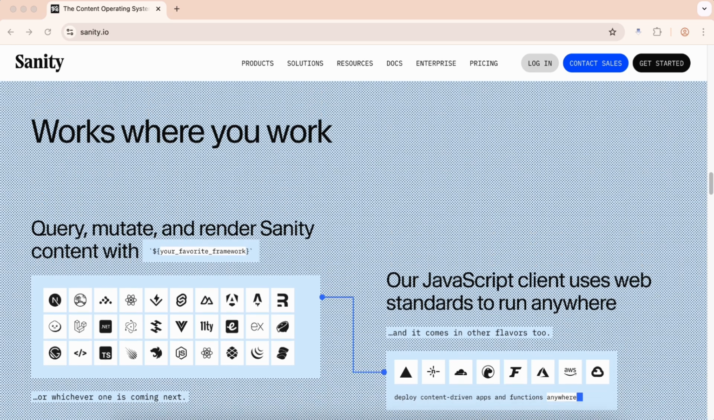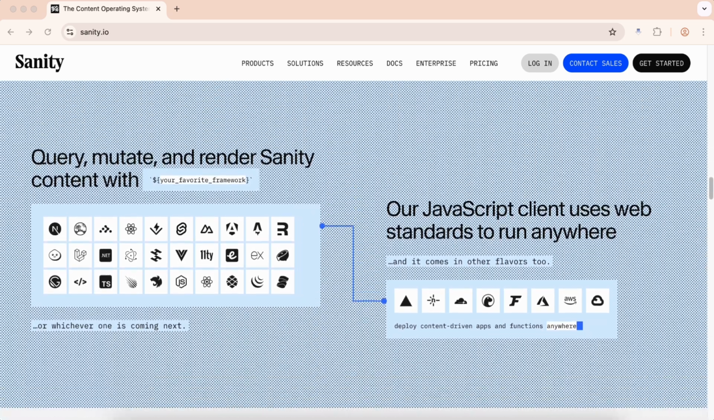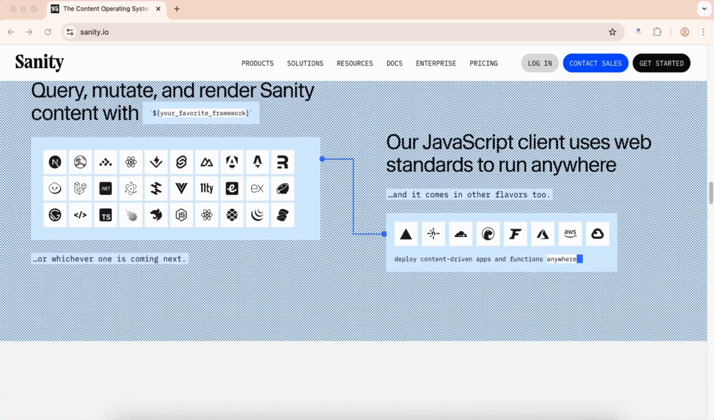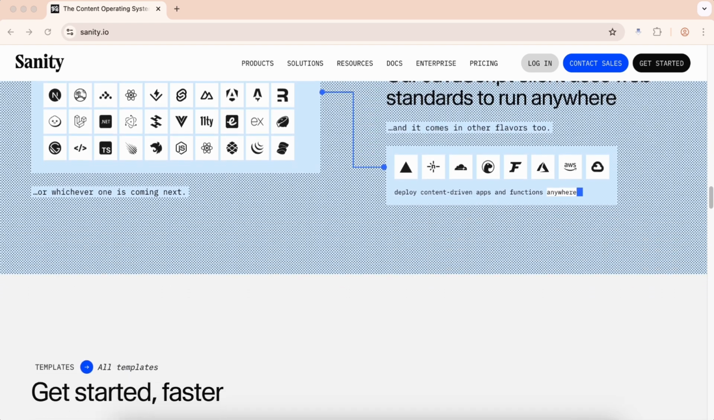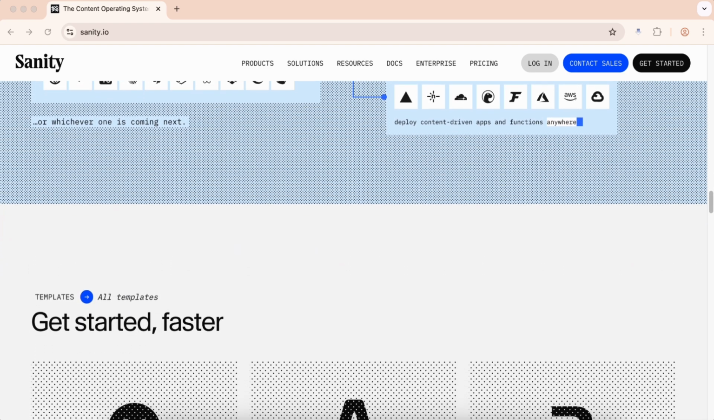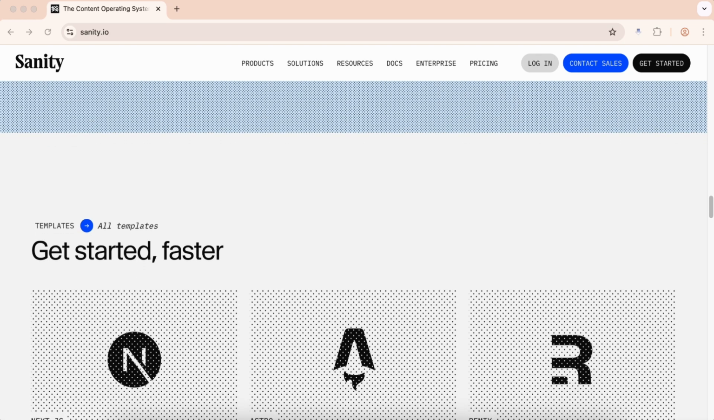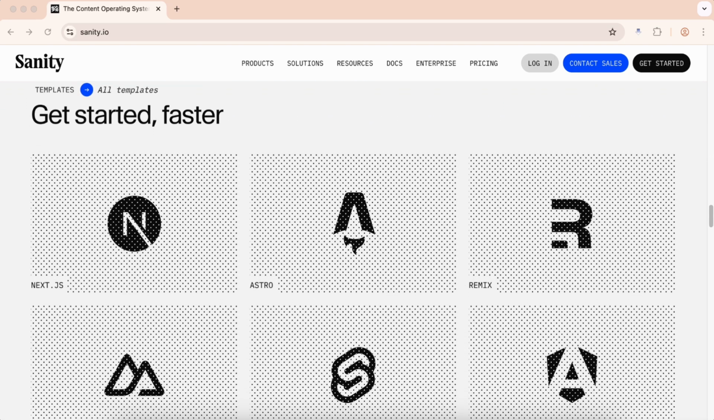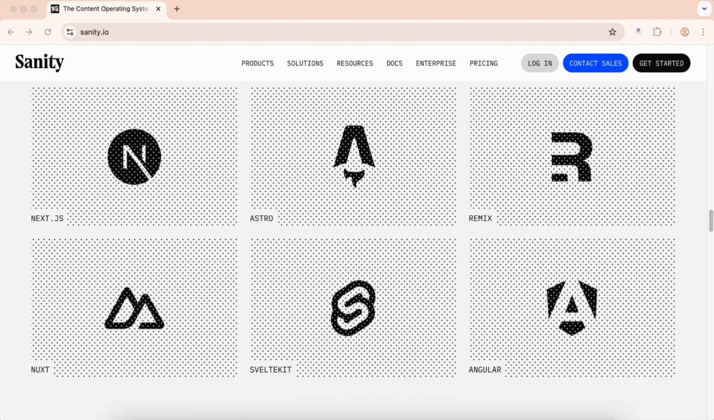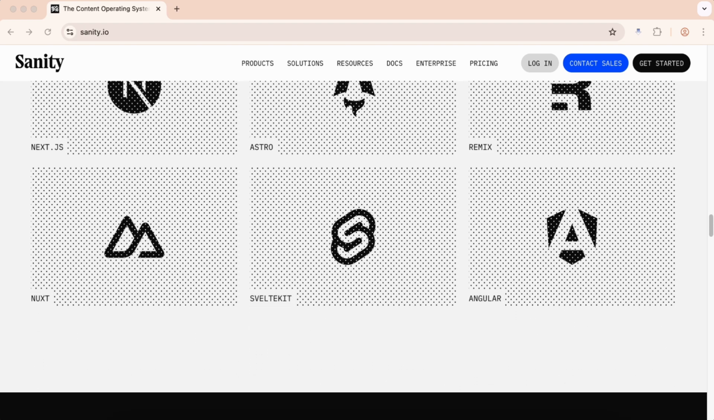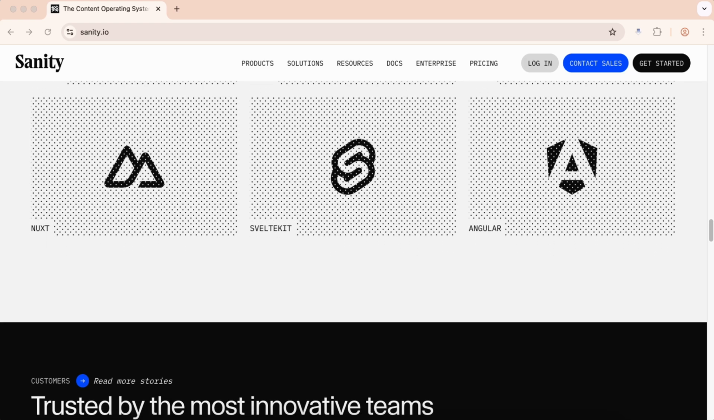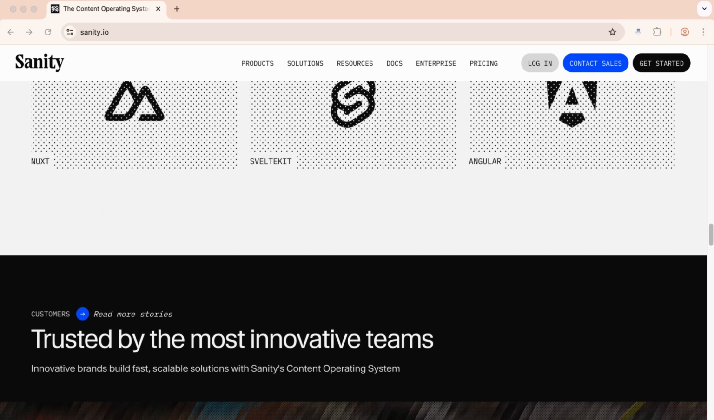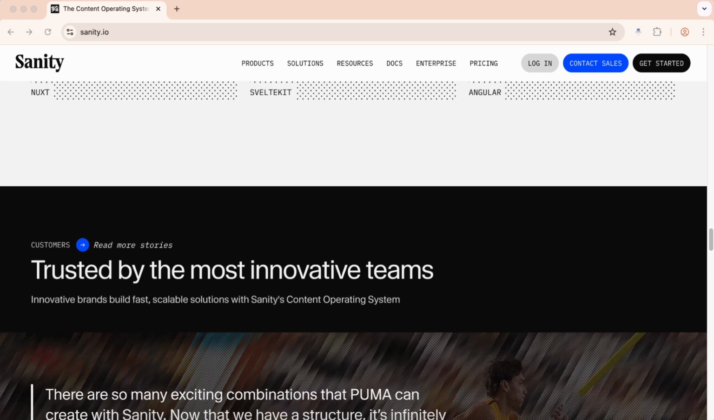Sanity's approach to content modeling is developer-centric and incredibly flexible. You define your content structure using schemas written in JavaScript, giving you complete control over how content is organized, validated, and presented. This programmatic approach to content modeling means you can create sophisticated content relationships, custom validation rules, and tailored editing experiences that match your exact requirements.